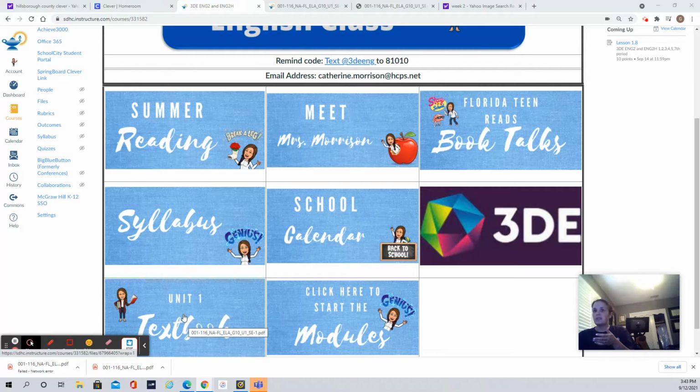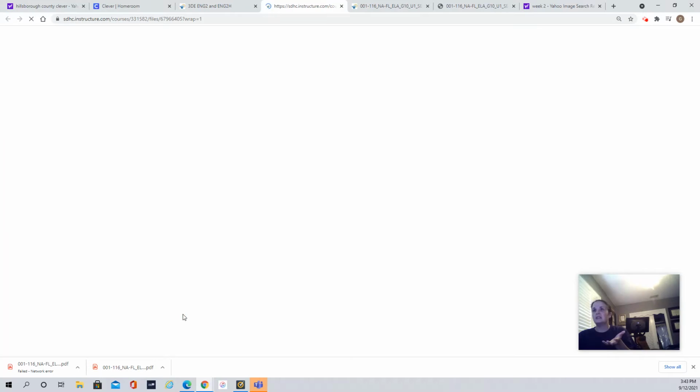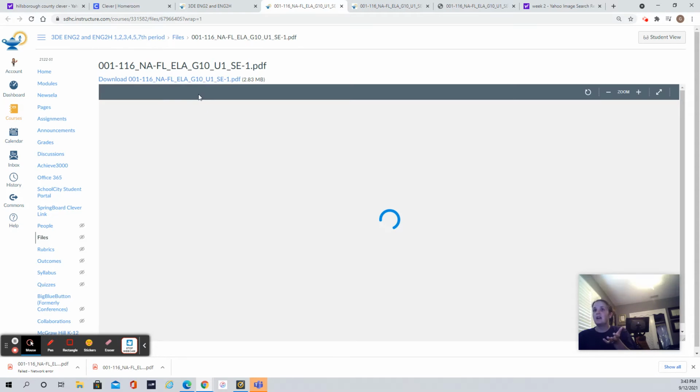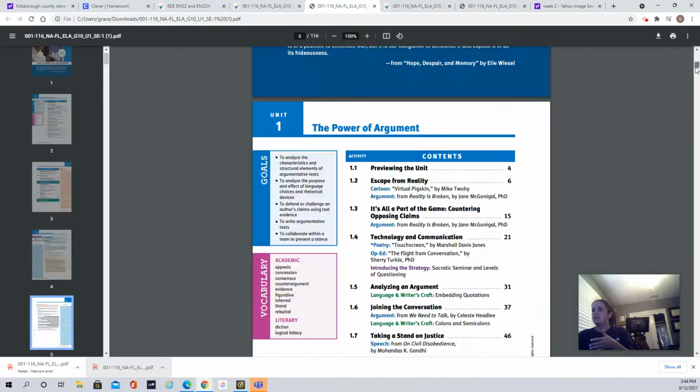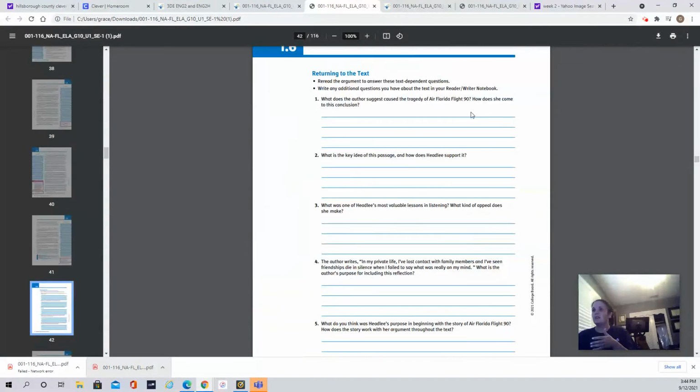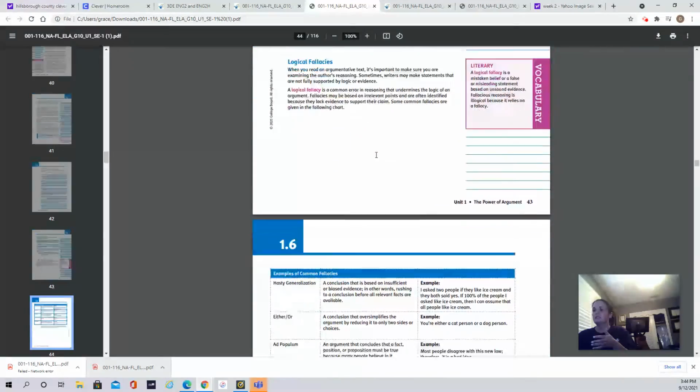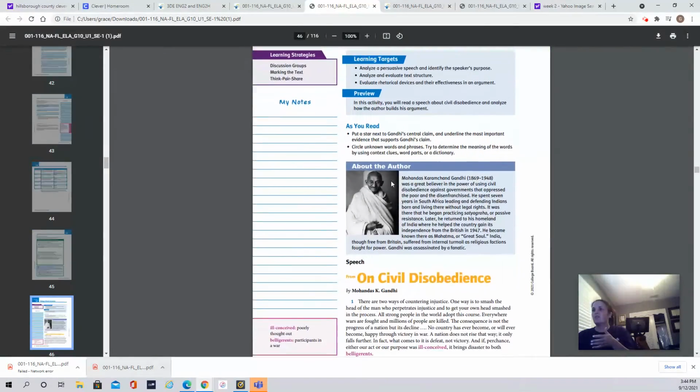where it says Unit 1 textbook. It's in a couple of other places in the class. As I click on there, the inline viewer comes up, and we started with lesson 1.7 this week, so you can scroll down till you find 1.7 once this loads, and then you'll be able to see what the reading passage is and what the questions are. That one loaded from earlier, but if I scroll down here, I'm in lesson 1.6, just flipping the pages.